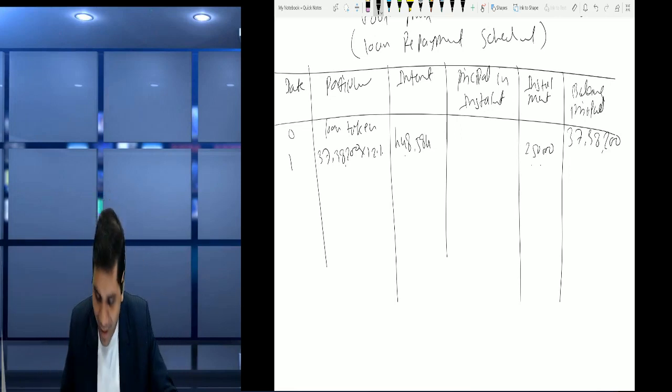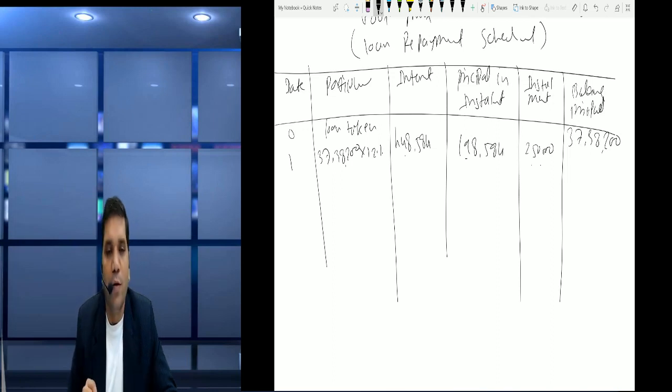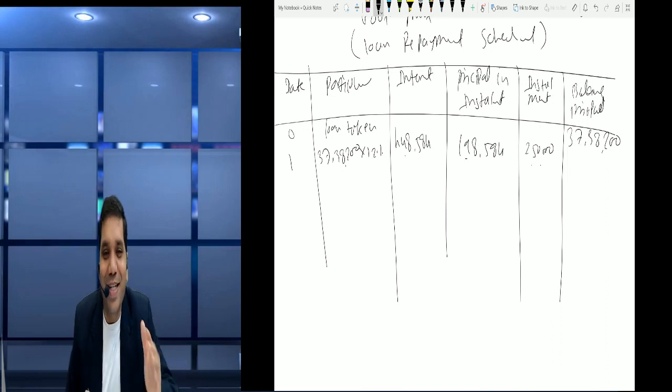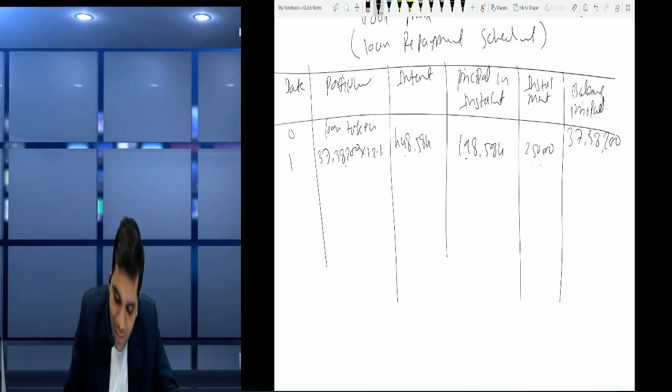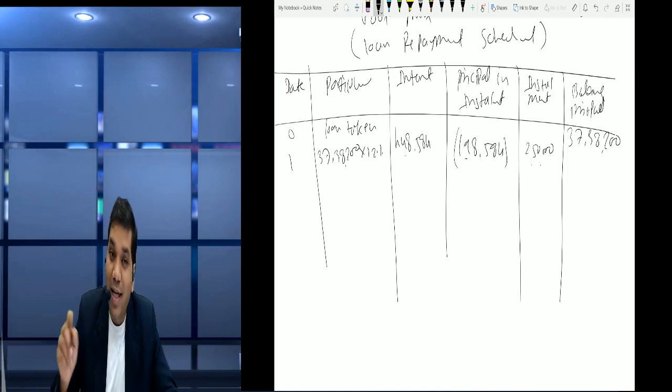So friends, let's check. Less 2,50,000, so 1,98,584 we had not paid the principal, means interest paid नहीं किया, उस चक्कर में principal बढ़ जाएगा, तो इस principal become negative. That means principal deduct होने के बजाय add होने वाला है.